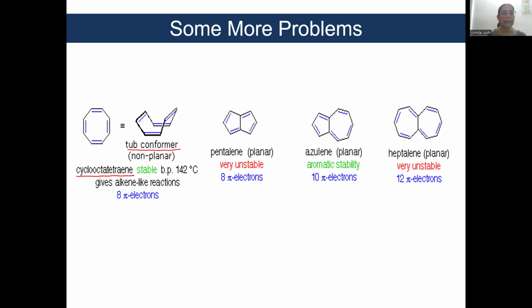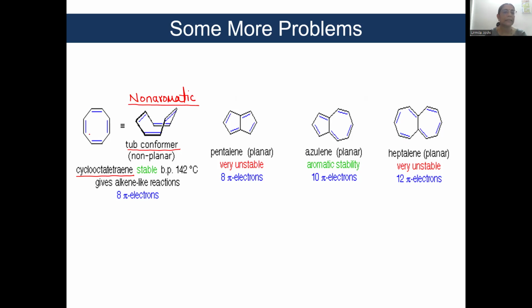The moment it is non-planar, it becomes non-aromatic, okay, because it does not satisfy the structural criterion of planarity. So this structure, by virtue of its non-planar nature, is non-aromatic in nature.